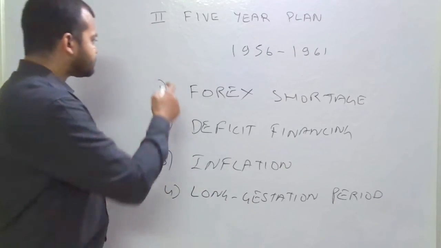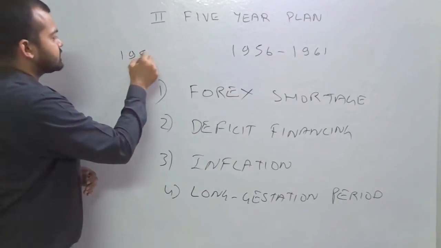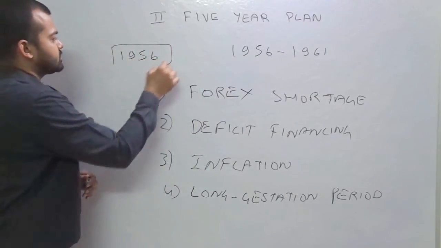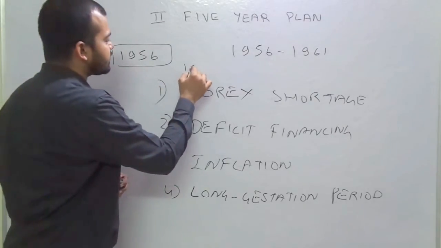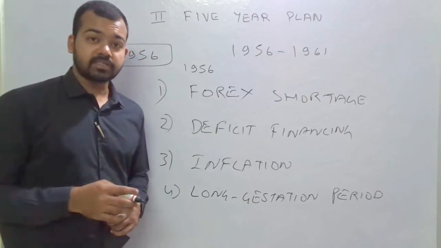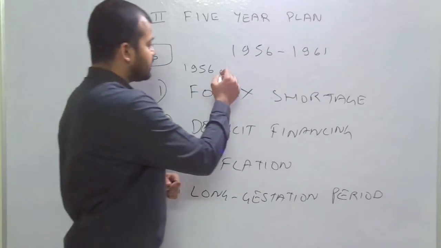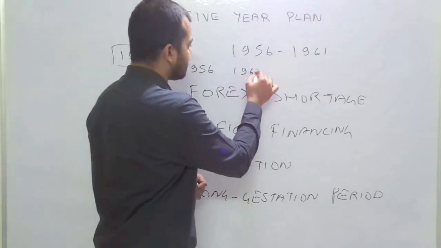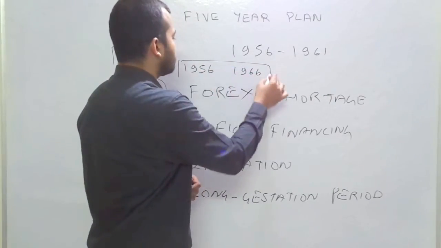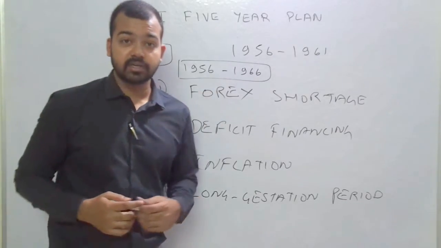For example, suppose we invested in the year 1956 in a steel plant. We started earning revenue from 1956 itself, but that revenue also comes with cost. Suppose after 10 years we are able to earn first-time profit for our industry.